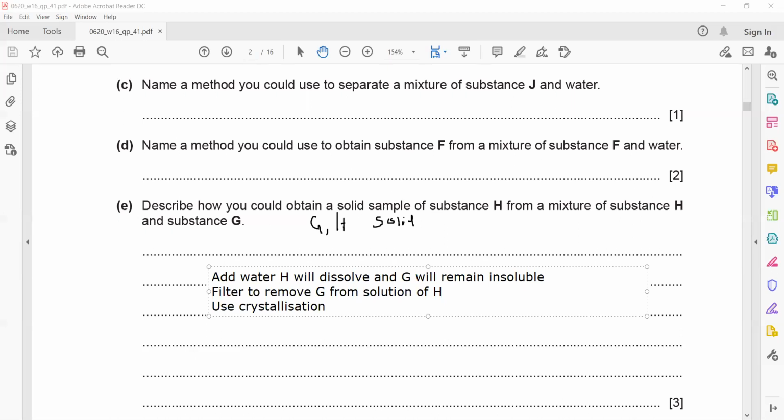Or you can also use evaporation, because evaporation can also be used to separate the soluble solid from the solution, from aqueous solution.